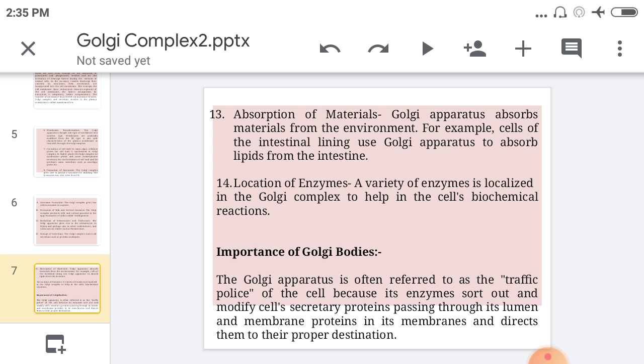Another important function is that it is located between the nucleus and the plasma membrane. This is the traffic police function of the Golgi complex. Why? Because its enzymes sort out and modify cell secretory protein passing through its lumen.